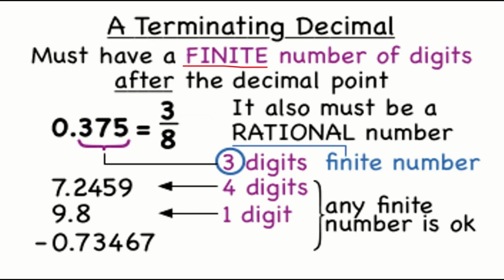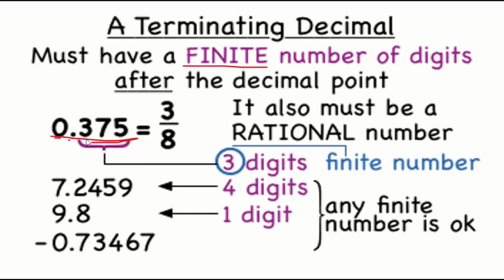For example, if I say 2.13, it is a finite decimal. If I say 2.133333, like that, obviously it is not a finite decimal. So it should be stoppable, it should be terminating. Here you can see 0.375 gives you 3 by 8, right?